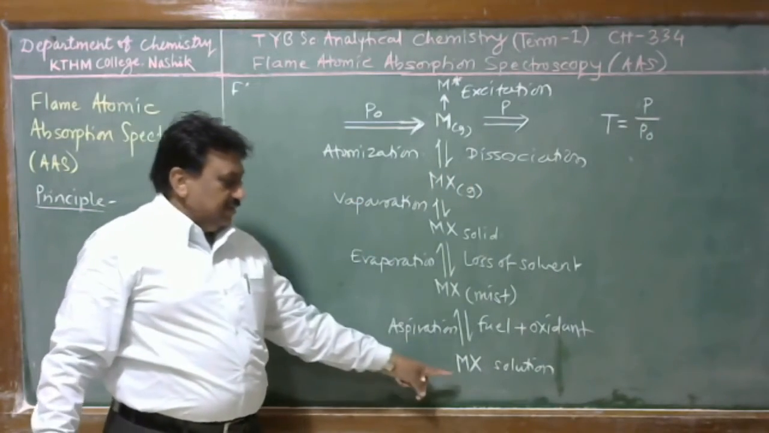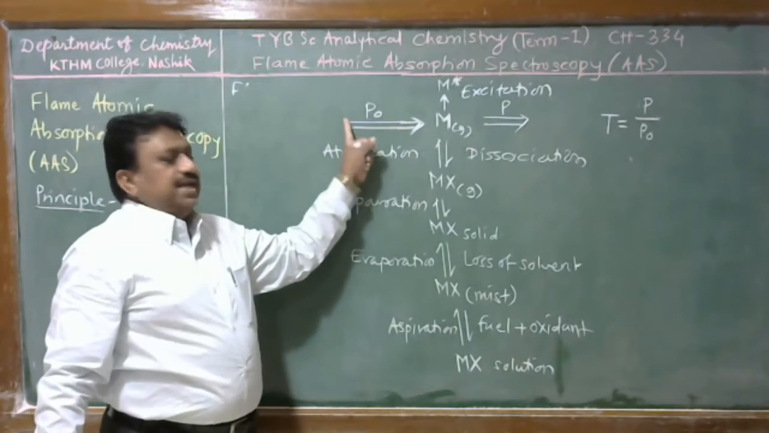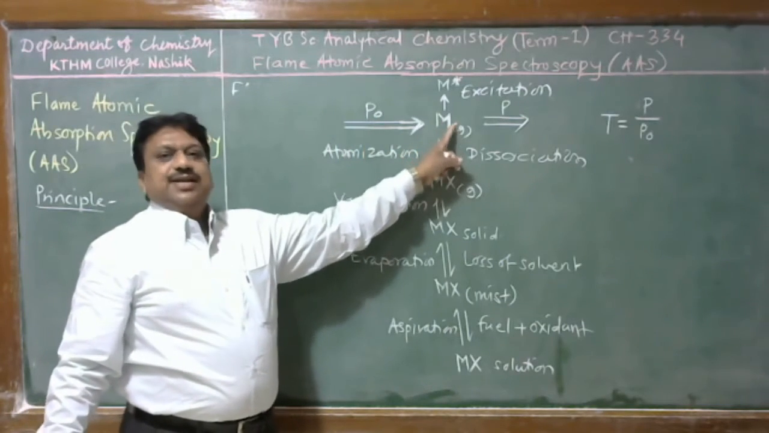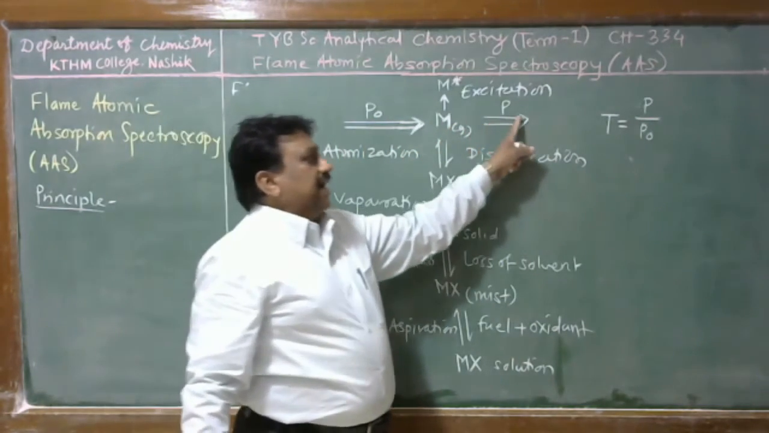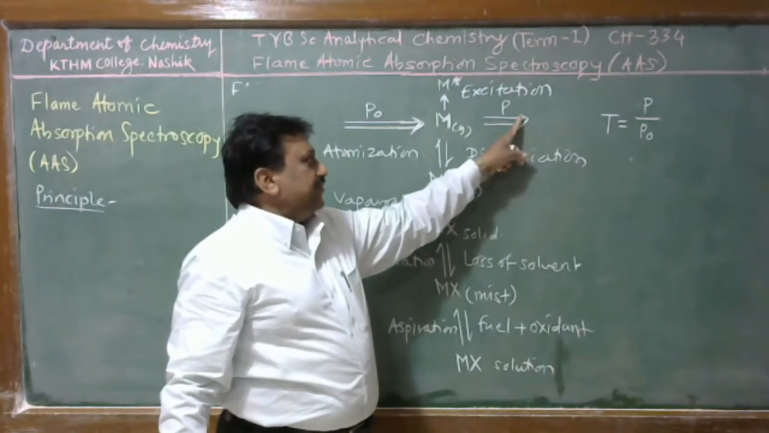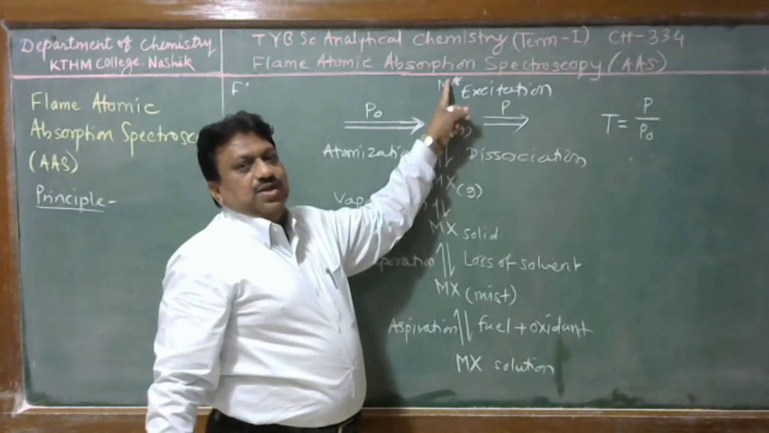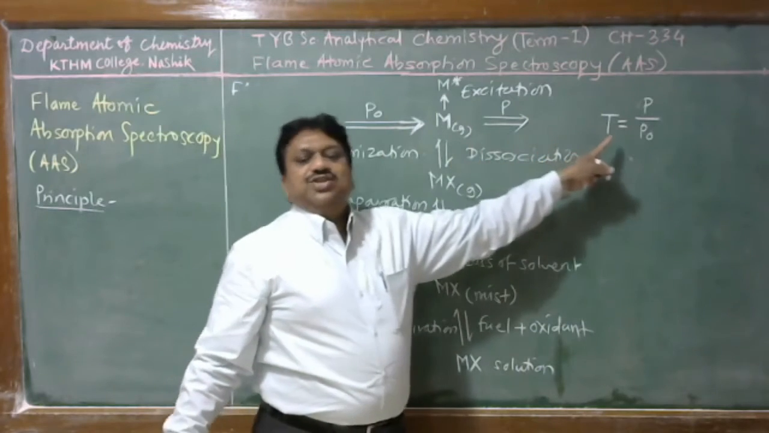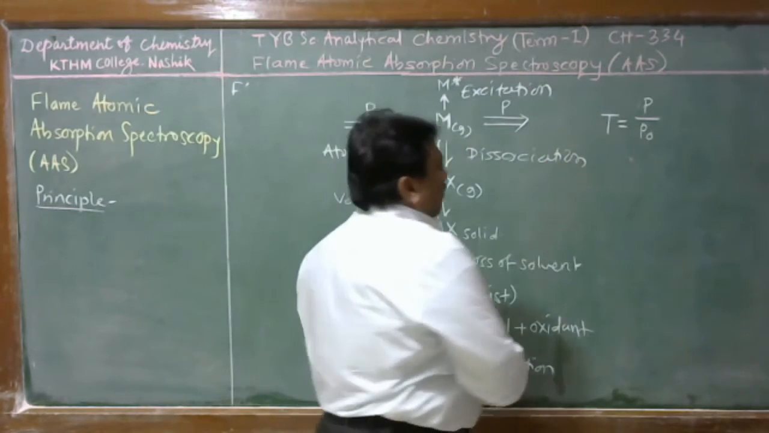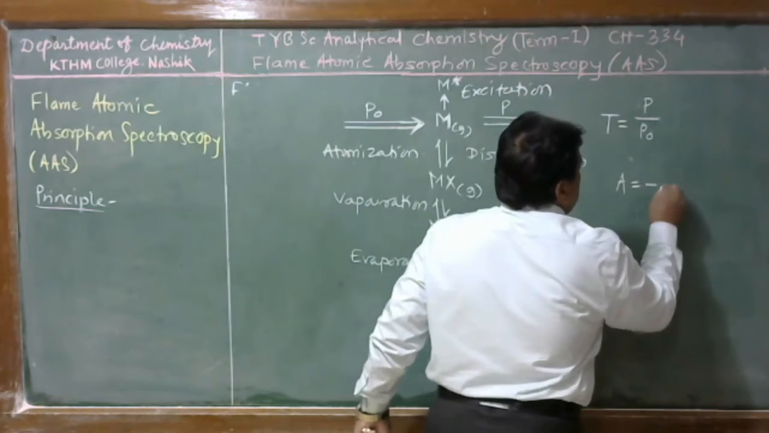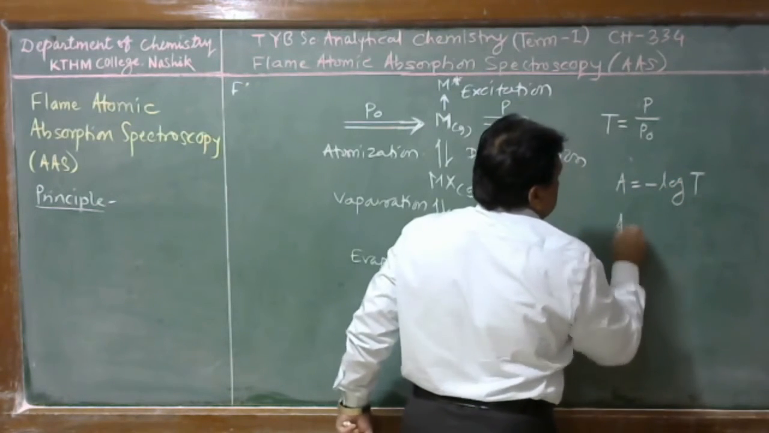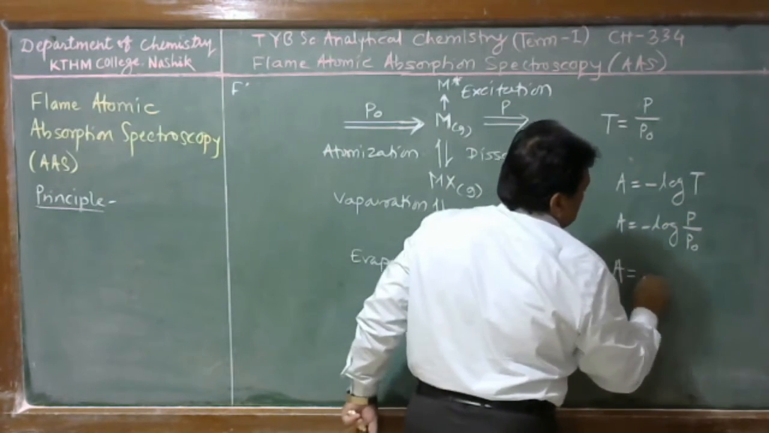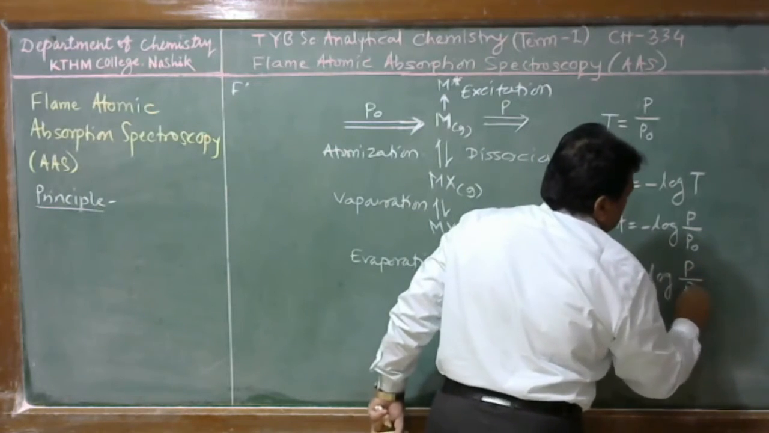Therefore, here in this case, when a metallic salt solution is atomized and irradiated with its own resonance wavelength, that is, the wavelength required for excitation of that particular species, the radiant power of that resonance line is absorbed and the metallic species undergoes excitation. The radiant power absorbed is measured as transmittance, and therefore the instrument measures the absorbance, that is A = -log(P/P0), or A = log(P0/P).